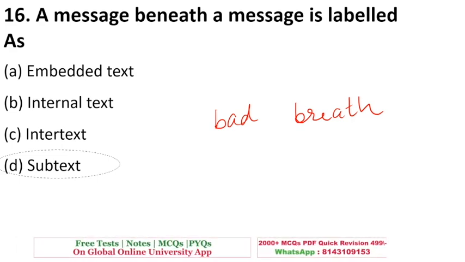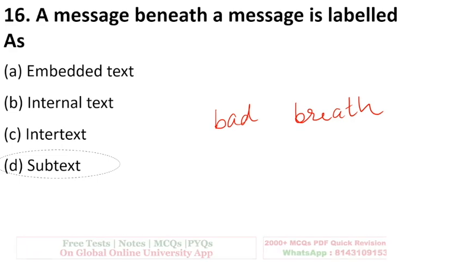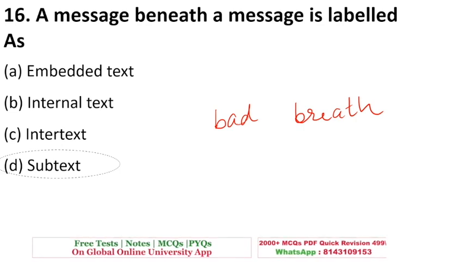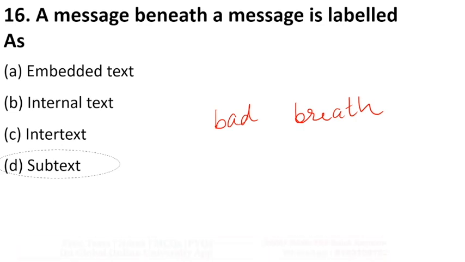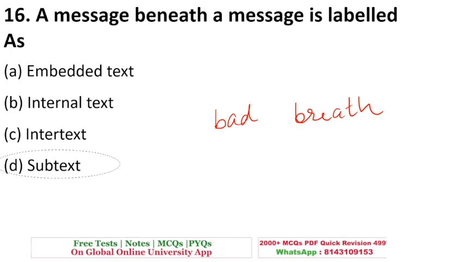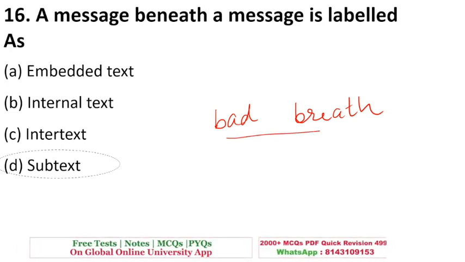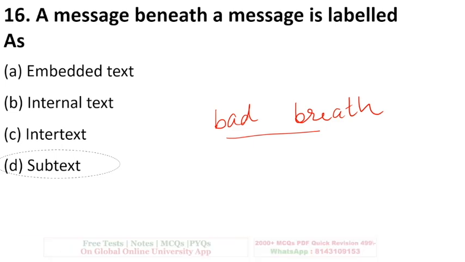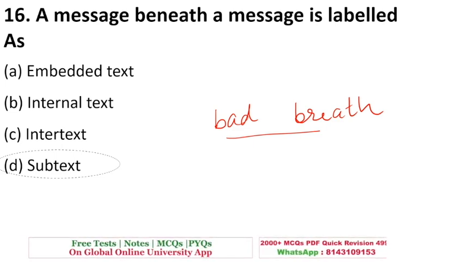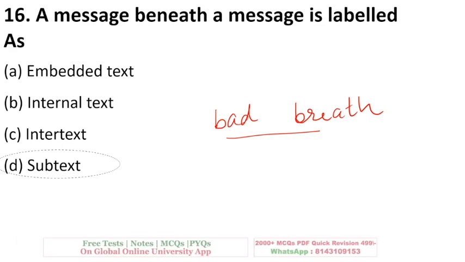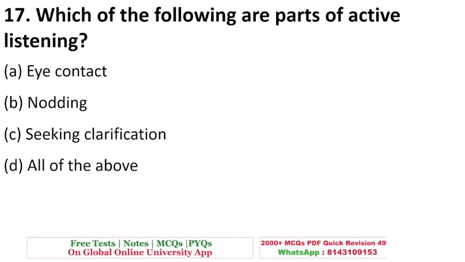Do you want to try it? So although you are just saying to try a mouth freshener, you are indirectly trying to say that there is a bad smell coming out of your mouth. So that is called subtext. The message is something else, but you are telling something else. Message beneath the message. This is the answer.